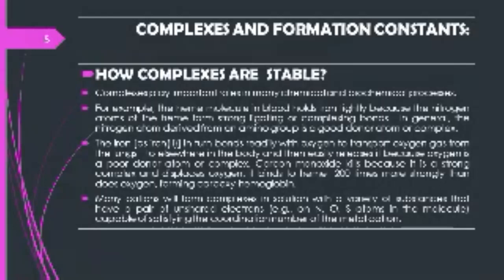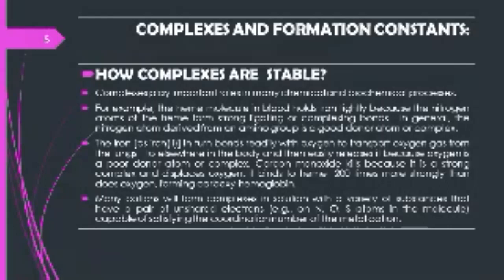The iron, in the form of iron(II), in turn bonds readily with oxygen to transport oxygen gas from the lungs to elsewhere in the body and then easily releases it because oxygen is a poor donor atom. Carbon monoxide kills because it forms a strong complex and displaces oxygen. It binds to heme 200 times more strongly than does oxygen, forming carboxyhemoglobin.